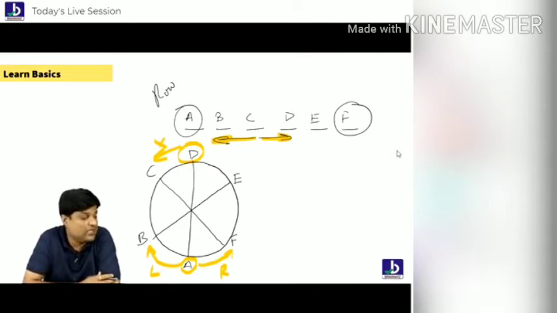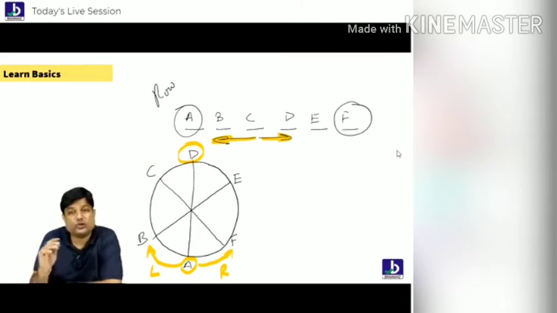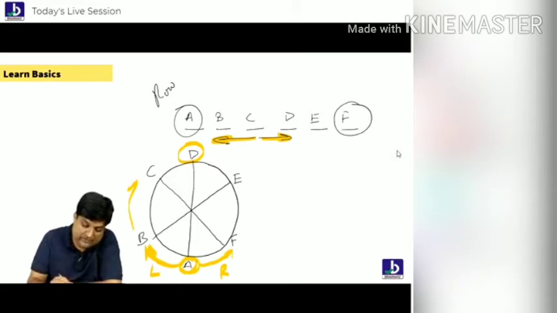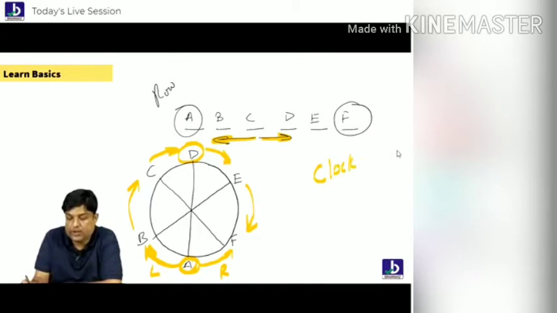Why this is wrong, I'll tell you. Listen, everybody. Here, you should always go your left side. Who is to the left side of A? That is B. Who is left side of B? C. Who is left side of C? D. Who is left side of D? E. So who is left side of E? F. So students, you should remember, whoever sits in a clockwise will always be left.